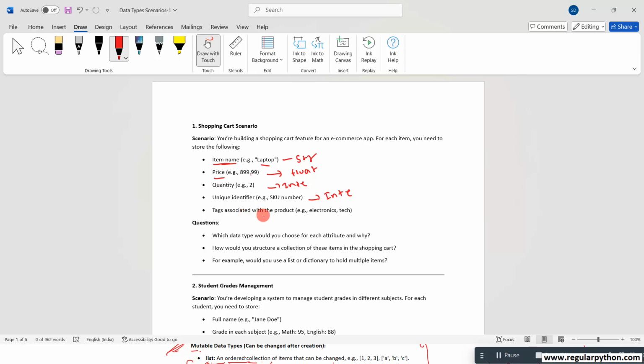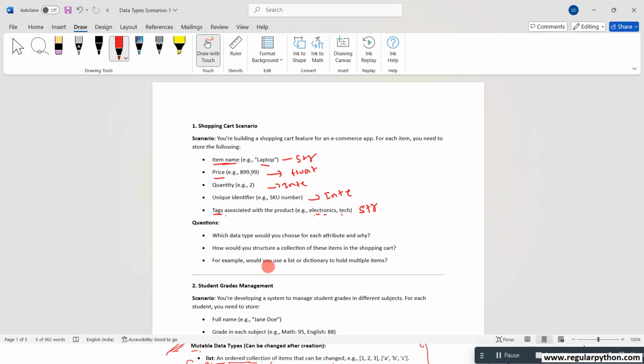And the tag associated with the product, for example electronics. So electronics is called a tag, and you can take it as str.